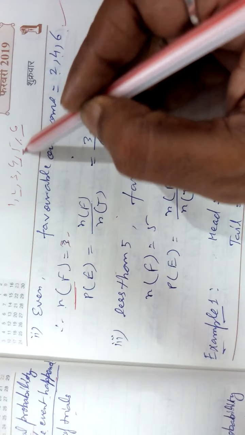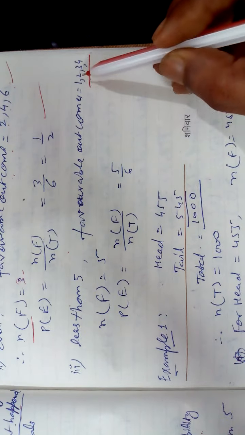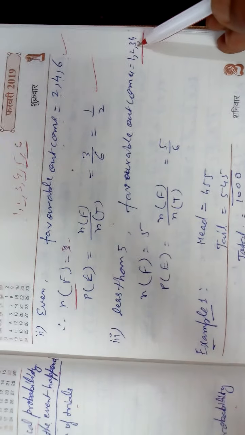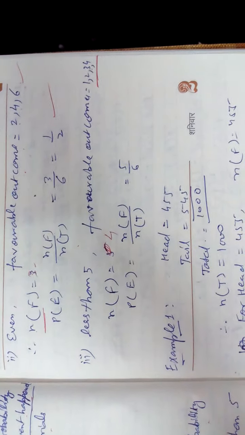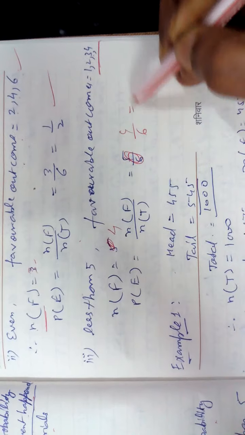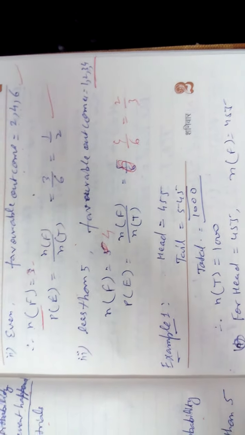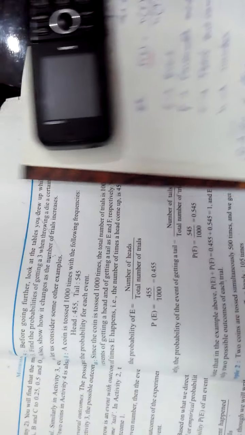Less than 5. Out of this, leave these 2 numbers; 1, 2, 3, 4 I have written. It is your favorable outcome, what you want. How many are these favorables? 1, 2, 3, 4. There are 4. Less than 5, only 4. What will you write? Number of favorable outcomes is 4. So your probability will be 4 by 6; 2 twos are 4, 2 threes are 6. It is the formula.